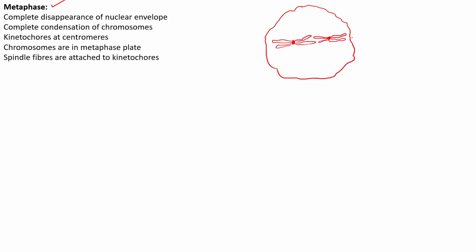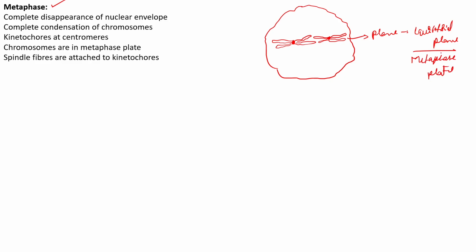This plane is called the equatorial plane, or we can even say it is called the metaphase plate.